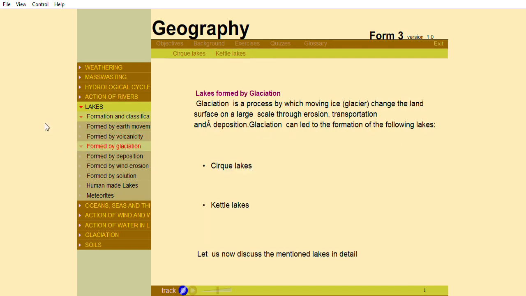Lakes formed by glaciation. Glaciation is a process by which moving ice or glacier change the land surface on a large scale through erosion, transportation, and deposition. Glaciation can lead to the formation of the following lakes: Sack lakes and Kettle lakes. Let us now discuss the mentioned lakes in detail.